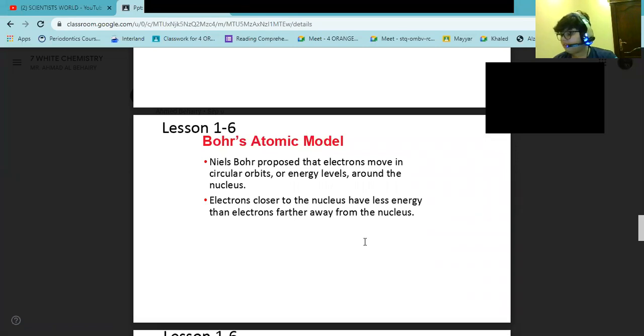This is the light that is seen when elements are heated. Let me show you Bohr's atomic model.